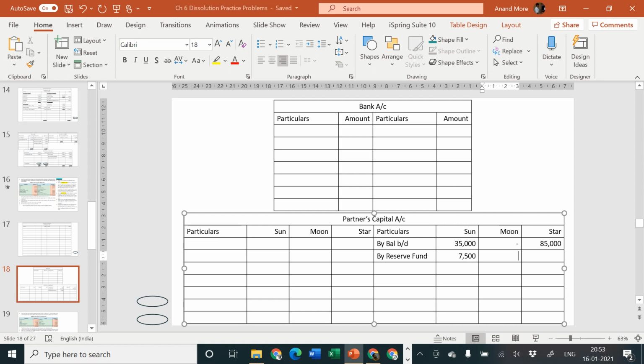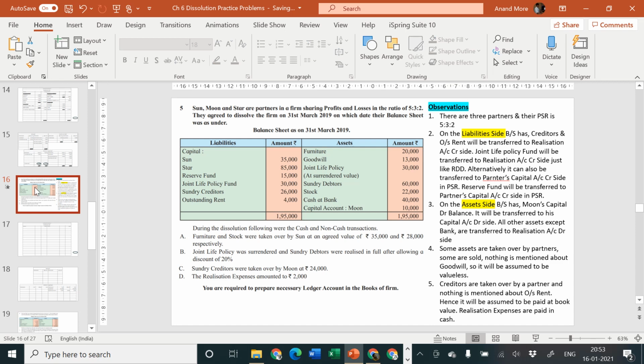15,000 divided by 10 into 3 is equal to 4,500, and 15,000 divided by 10 into 2 is equal to 3,000. Okay, so reserve fund is transferred by us to all partners. Now some students may feel that, sir, Moon's capital account is negative, it is a debit balance, so let us not transfer reserve fund to Moon.